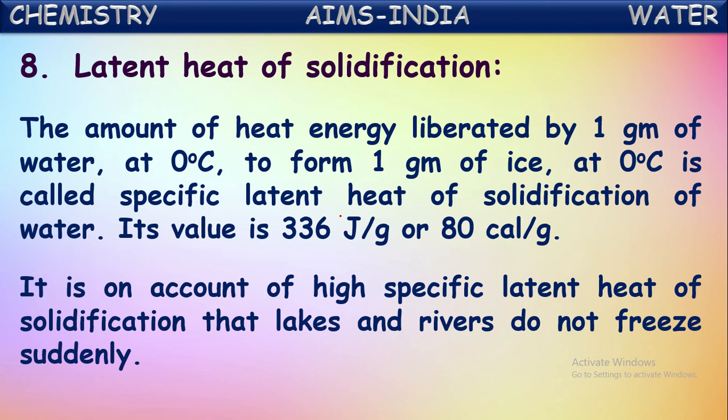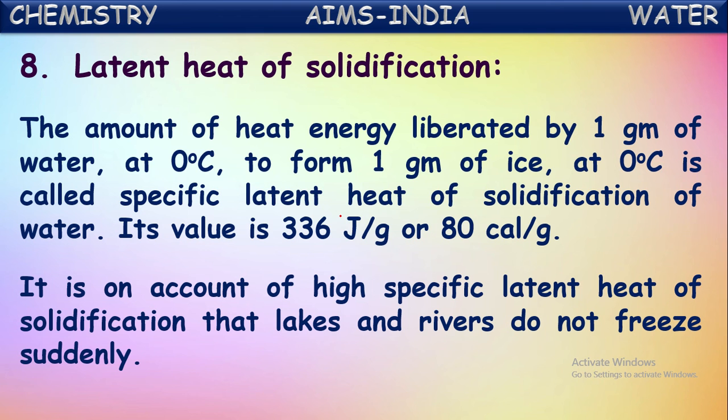It is on account of high specific latent heat of solidification that lakes and rivers do not freeze suddenly. That's why these lakes and rivers do not freeze suddenly in the winter season, because the upper layers of lakes and rivers start converting into ice form.